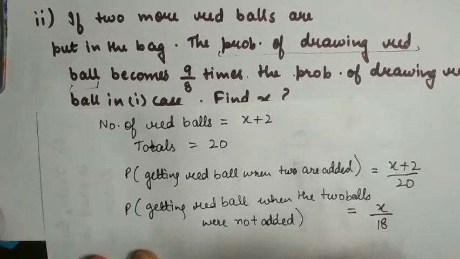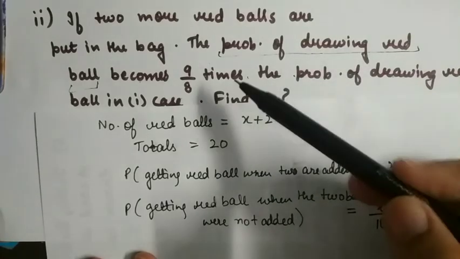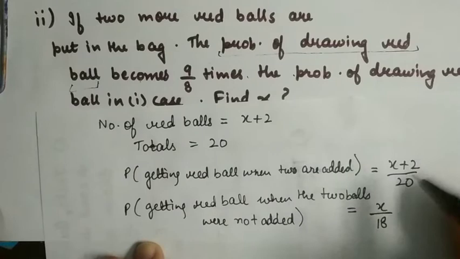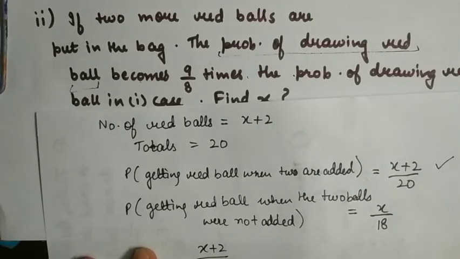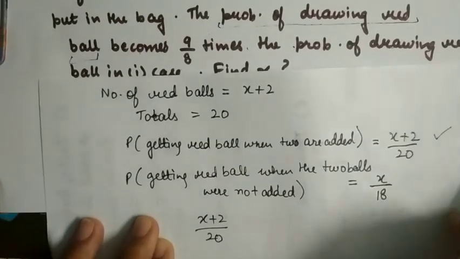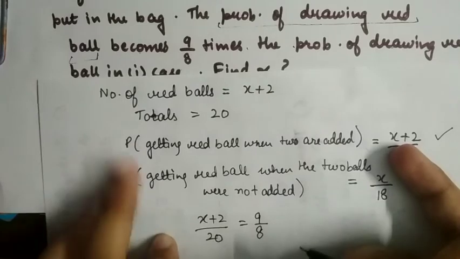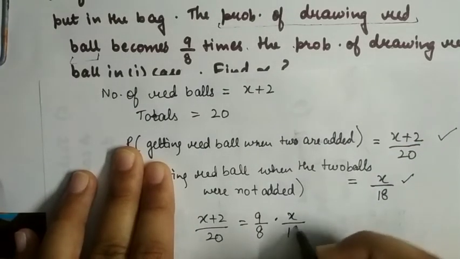So now our statement is that the probability of drawing a red ball becomes 9/8 times the probability of drawing a red ball in the first case. Means this probability, X plus 2 upon 20, becomes 9/8 times of this, X upon 18.